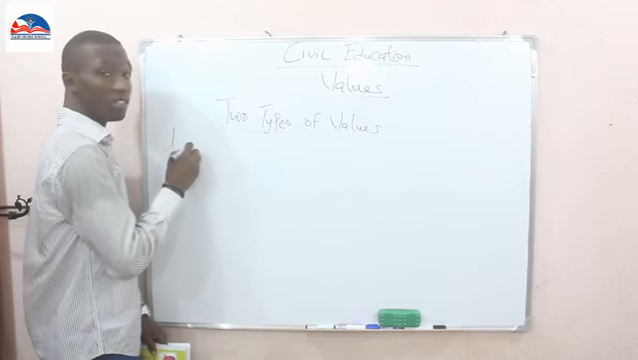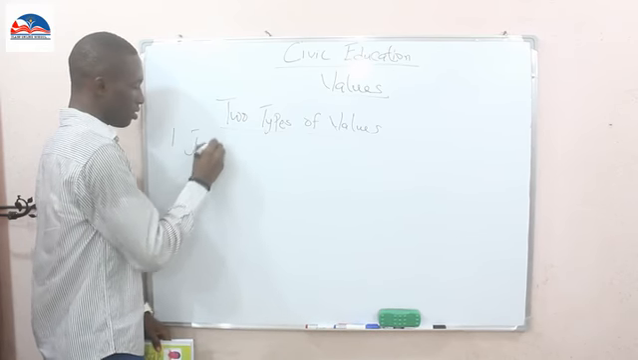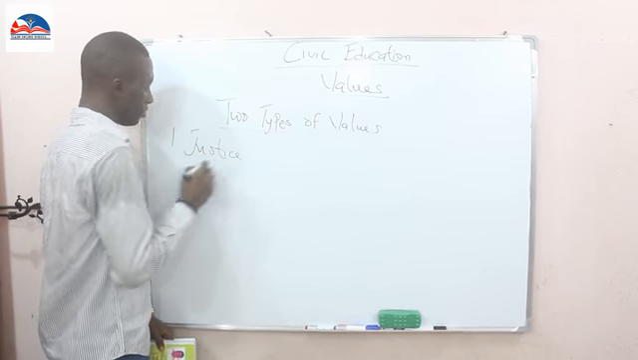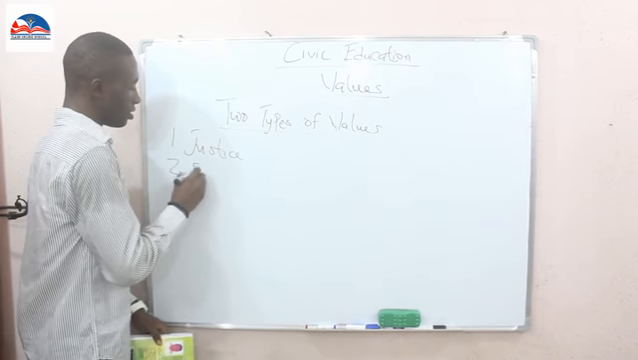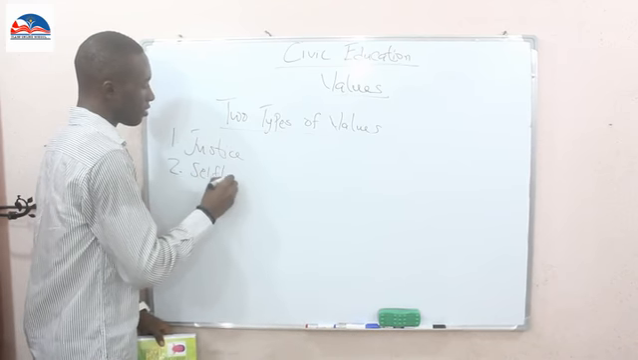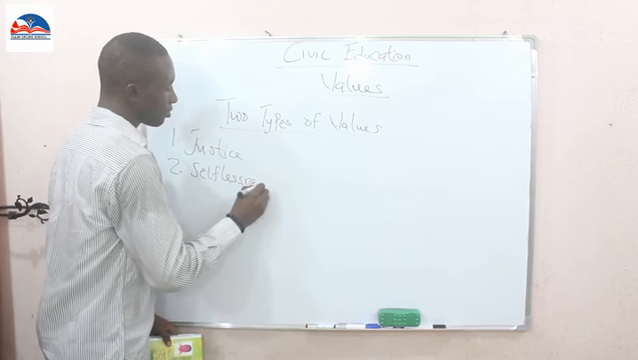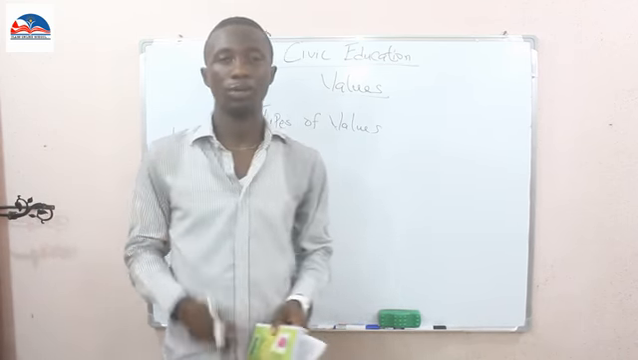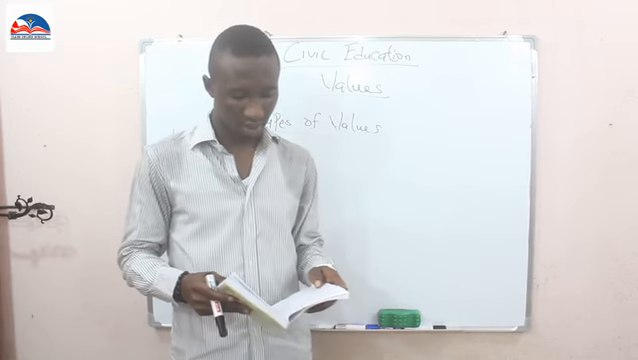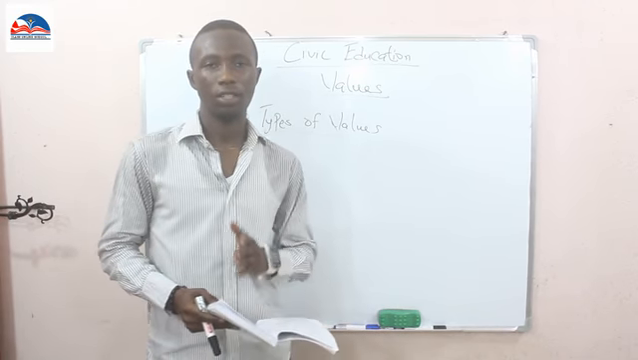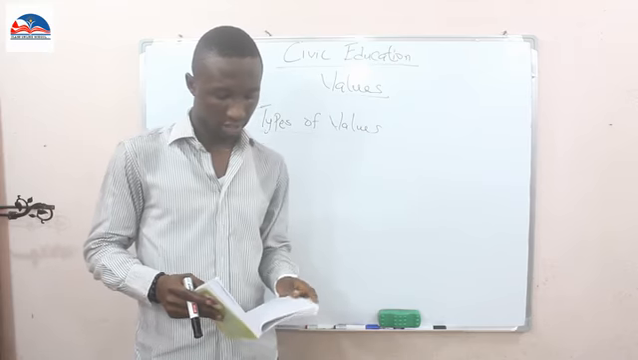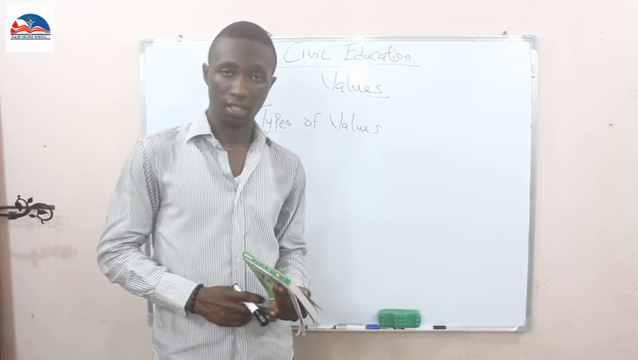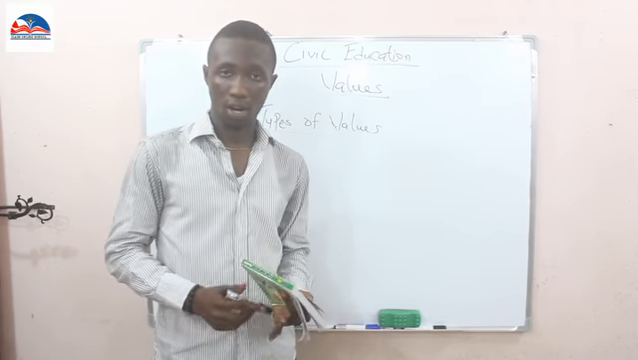Now the first one is justice. The second one is selflessness. Justice and selflessness. These are the two types of values we are going to consider today. Now, justice is a concept of moral rightness based on ethics, rationality, law, and natural laws.